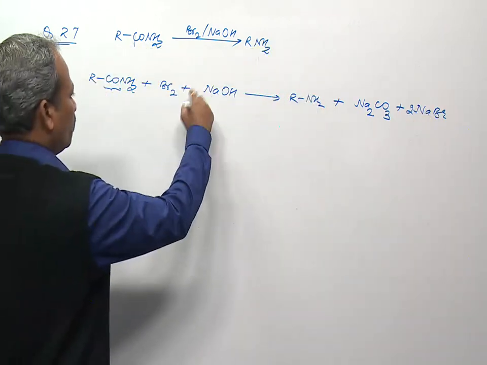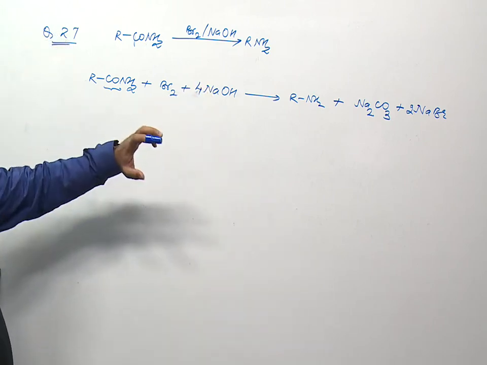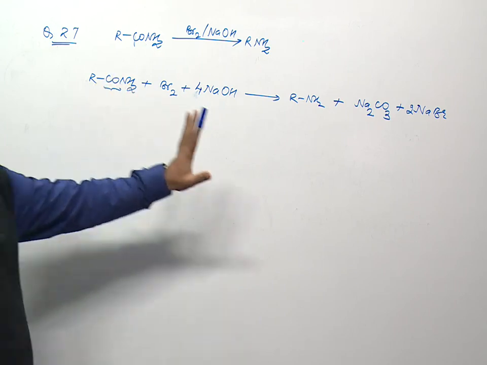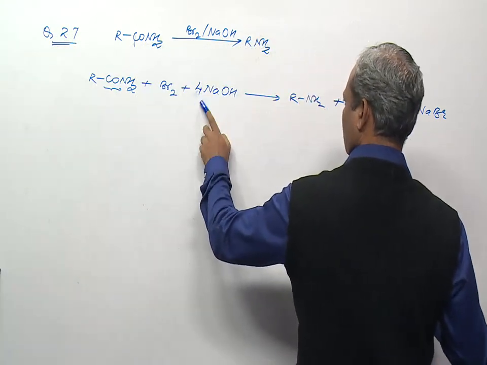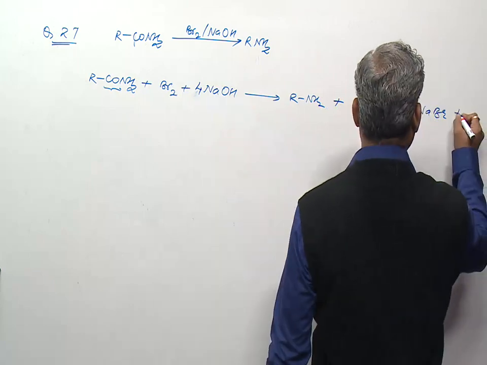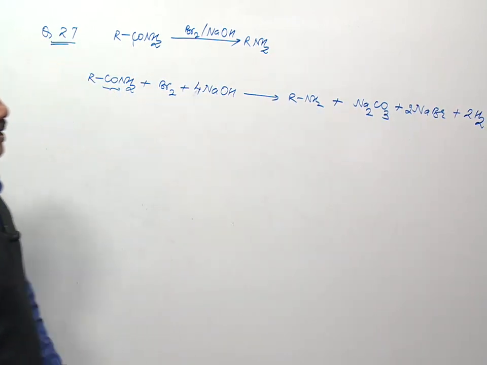So we need 4 moles of sodium hydroxide, 2 moles to remove bromine as a bromide, and 2 moles to remove this C as a carbonate. And to balance hydrogen, here there are the 4 extra hydrogen atoms, so we will add 2 H2O.